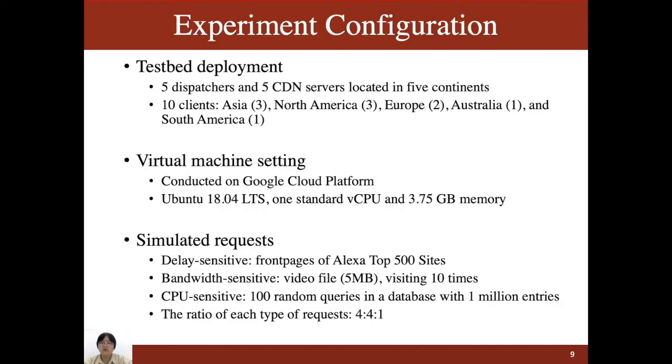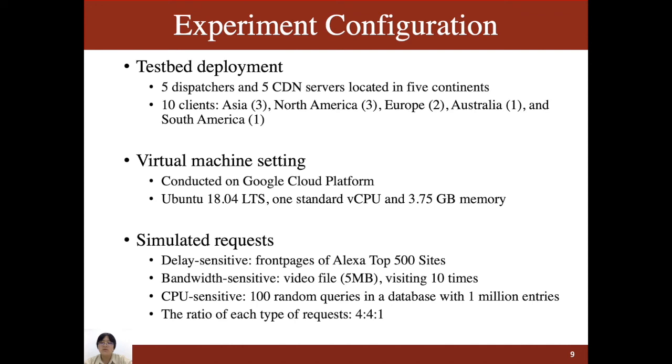Finally, I will show the configuration of our experiment. For the test bed, we deploy a dispatcher and a CDN server on each of 5 continents. The clients are deployed in 10 Google Cloud data centers, 3 in Asia, 3 in North America, 2 in Europe, 1 in Australia, and 1 in South America. All machines, including clients, servers, and dispatchers, share the same setting.